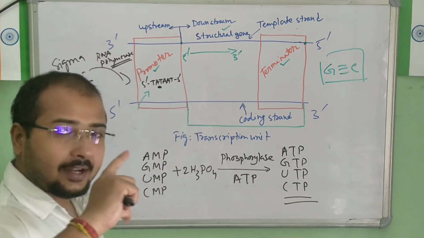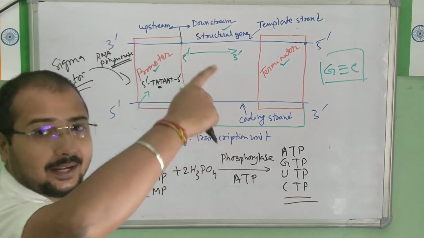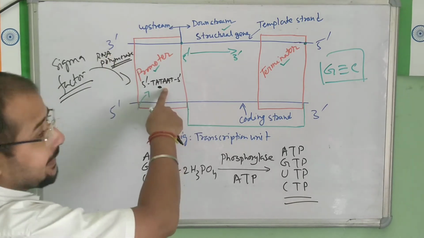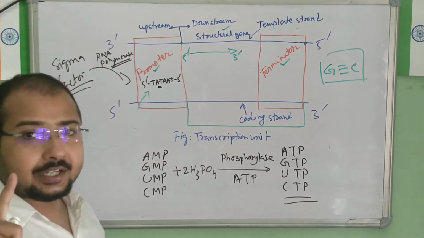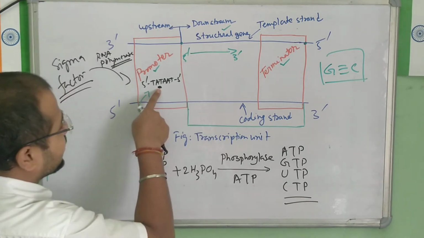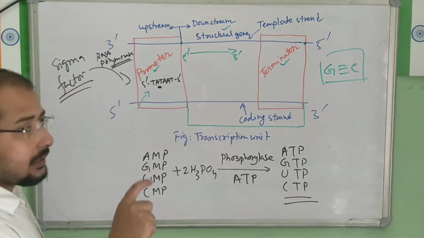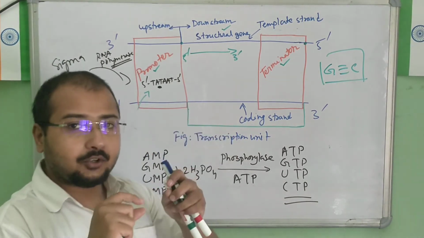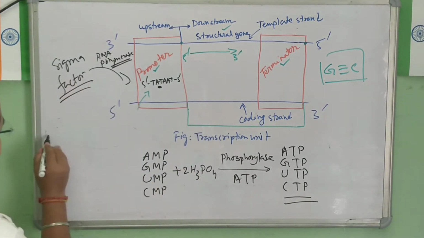The two DNA strands are bonded by hydrogen bonds, if you know. Once the RNA polymerase binds here, it will start unwinding the DNA strands from the center of the TATA box, and as it separates the hydrogen bonds, a bubble will be formed. It looks like this.